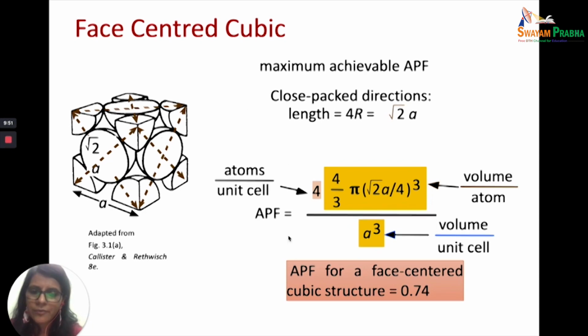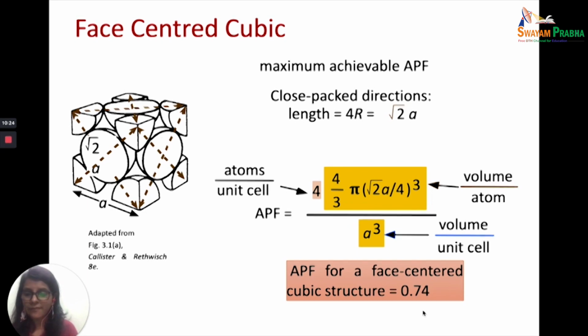So what is the number of atoms we just calculated? It is equal to 4. Now what about the volume of each sphere? 4 by 3 pi r cube. Now what is r equal to? r is equal to root 2a upon 4, so (root 2a by 4) whole cube. So when you substitute, 4 into 4 by 3 into pi into (root 2a upon 4) whole cube, divided by a cube, and when you solve this, you get the value as 0.74.